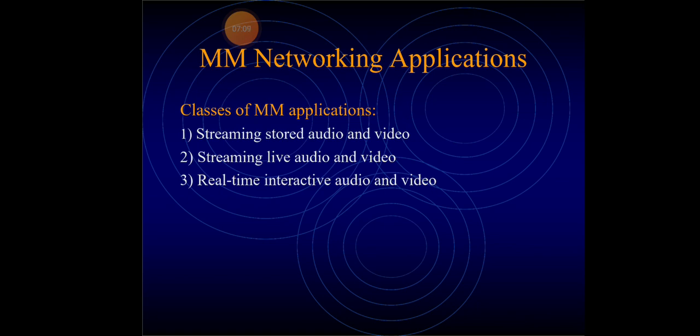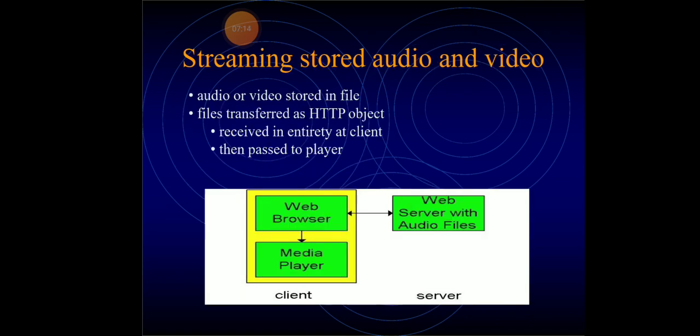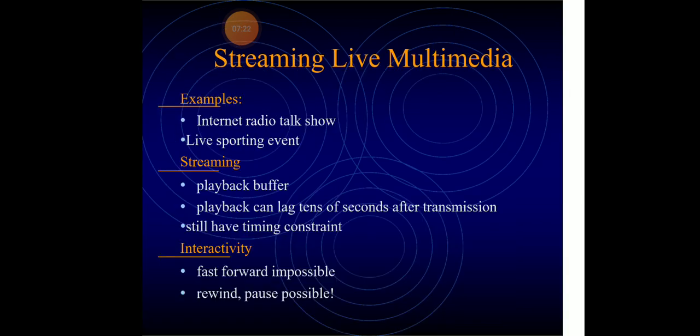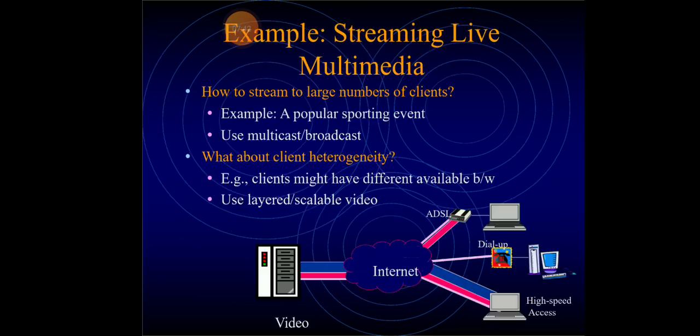Next, classes of network applications. We are using streaming stored audio and video, streaming live audio and video, and real-time interactive audio and video. For streaming stored audio and video, we use the client and server system. For streaming live media, examples are internet radio talk shows and live sporting events. Streaming uses a playback buffer, with playback lagging tens of seconds after transmission. For interactivity, fast forward is impossible, but rewind and pause are possible.